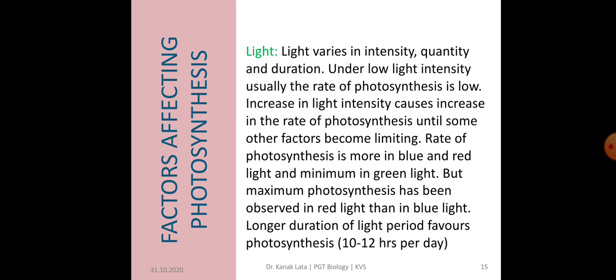Rate of photosynthesis is more in blue and red light and minimum in green light. But maximum photosynthesis has been observed in red light rather than in blue light. When the duration of light is more, about 10 to 12 hours per day, then the rate of photosynthesis is more.